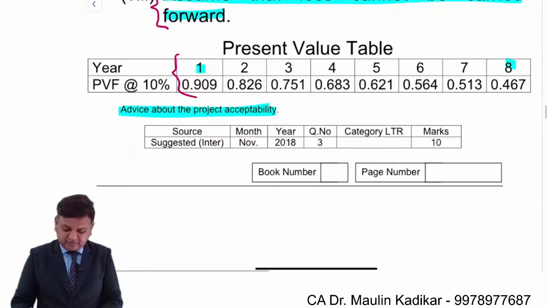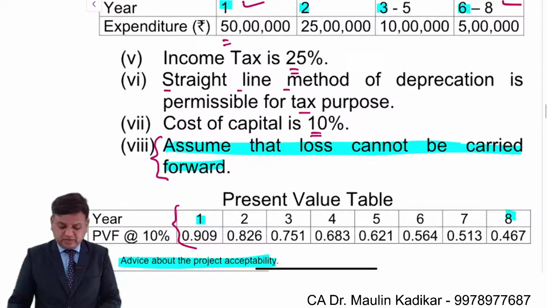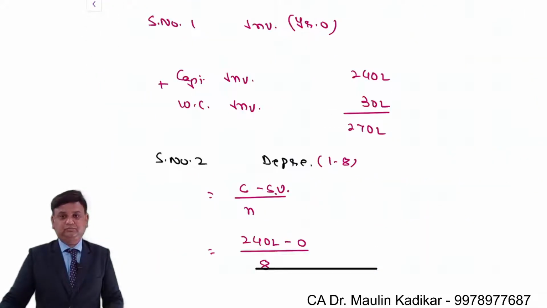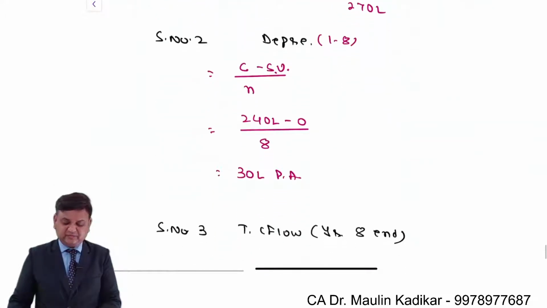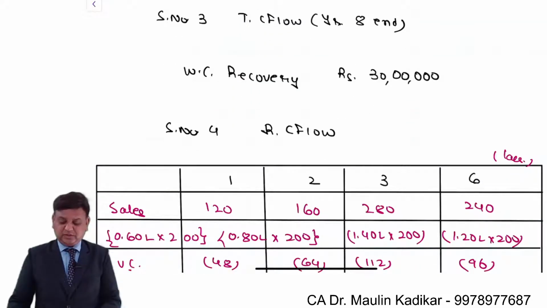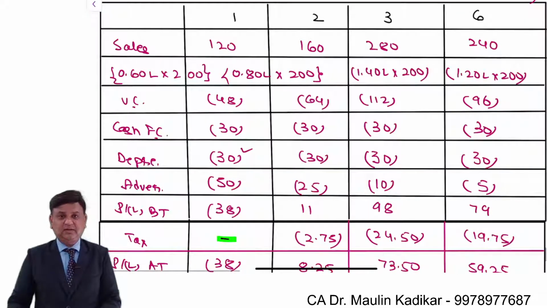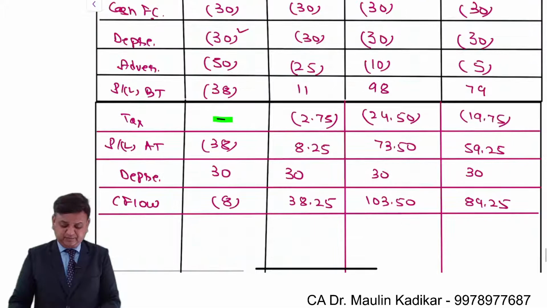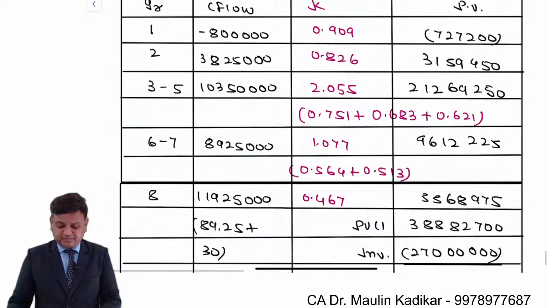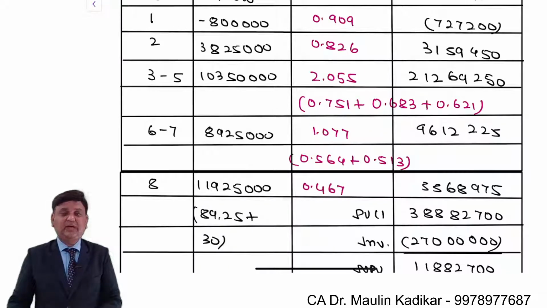So this is an example of CA intermediate examination asked for 10 marks in examination. So you can have an idea that this kind of questions are asked by institute in examination. So friends, over here, first of all, in step number 1, we made computation of the investment year 0, depreciation year 1 to year 8, terminal cash flow, that is working capital recovery at the end of 8th year. This is the most important working that we have. We are ignoring the tax effect over here because there is a loss and the question says that do not carry forward the loss. Step number 5 is very simple, wherein we have found NPV.